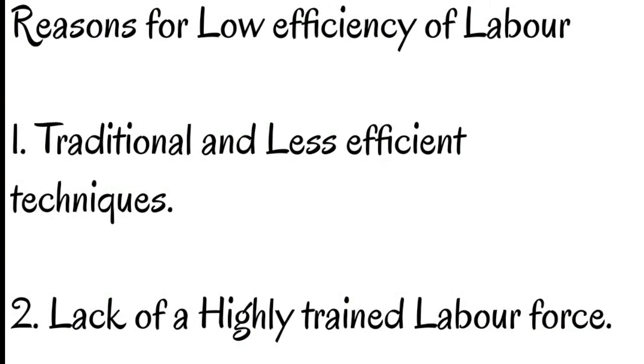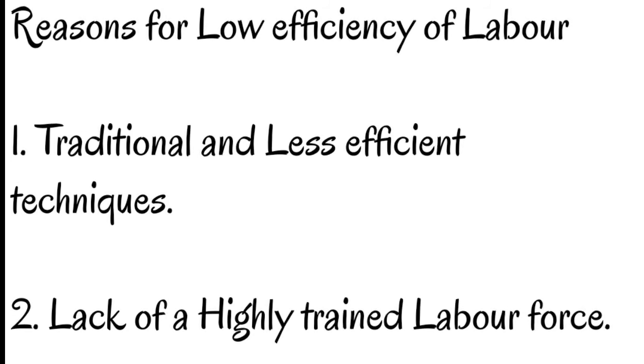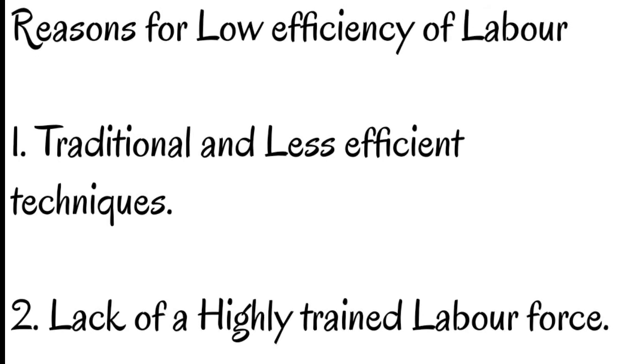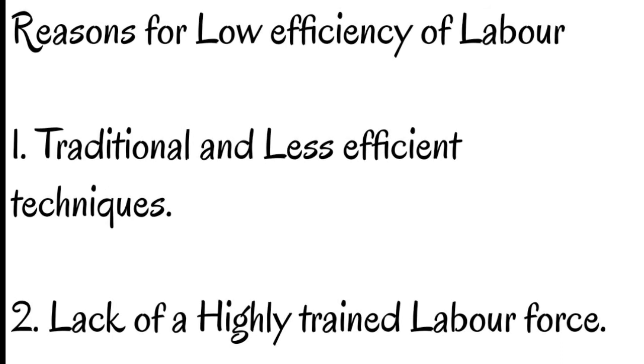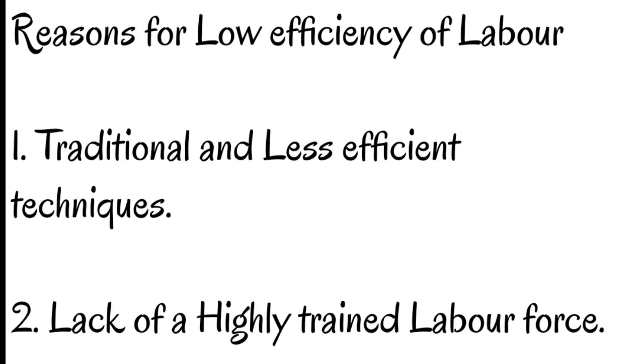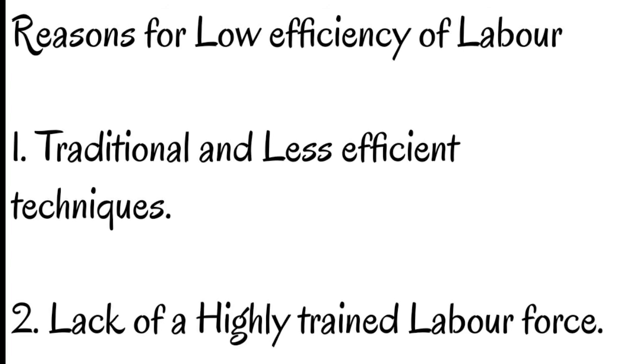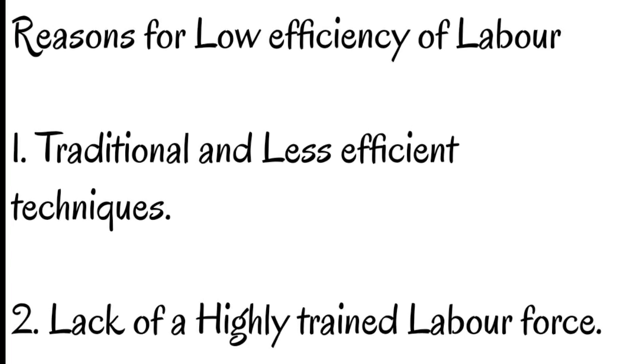Now we'll discuss some of the reasons for low efficiency of labor. Number 1, traditional and less efficient techniques. The productivity of labor depends significantly on the types of technologies with which workers work. With no access to the latest technologies, efficiency of labor is bound to be low. Number 2, lack of a highly trained labor force. As we know, many of the laborers are uneducated, and due to lack of formal education and vocational training and absence of a high standard of education, the level of their understanding is low. So with limited knowledge, what will happen? It will decrease the efficiency of labor.